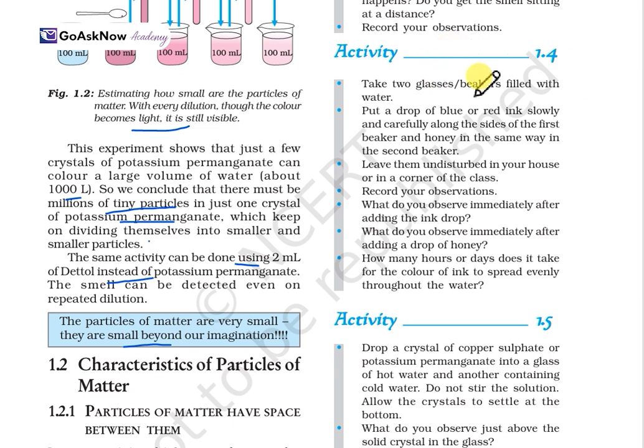Now take 2 glass beakers filled with water. Put a drop of blue or red ink slowly and carefully along the side of the first beaker, and a drop of honey in the same way in the second beaker. Third, leave them undisturbed in your house or in a corner of the class. Record your observation. What do you observe immediately after adding the ink drop, and what do you observe immediately after adding the drop of honey? With these substances, you can do activities on how color and physical changes happen, and you can easily get to know.